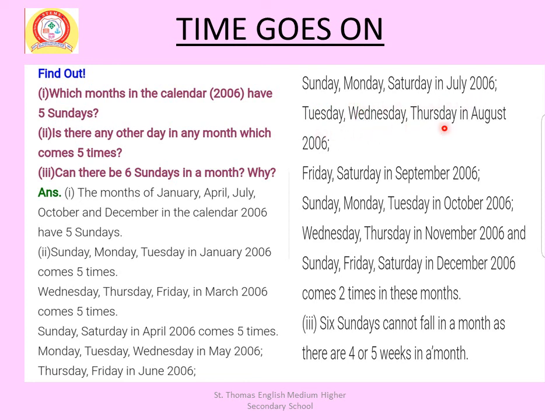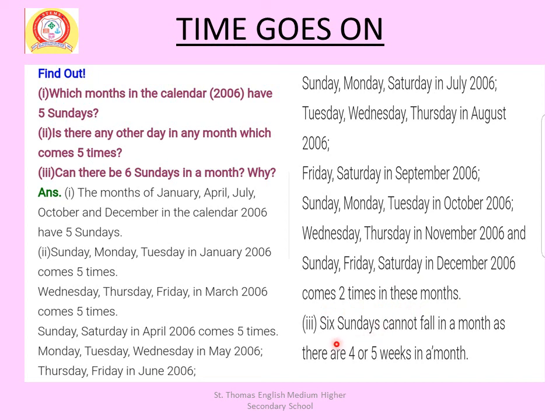Tuesday, Wednesday, Thursday in August 2006. Friday, Saturday in September 2006. Sunday, Monday, Tuesday in October 2006. Wednesday, Thursday in November 2006, and Sunday, Friday, Saturday in December 2006 come 5 times in these months.